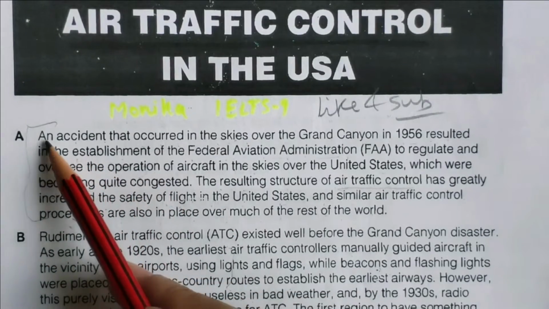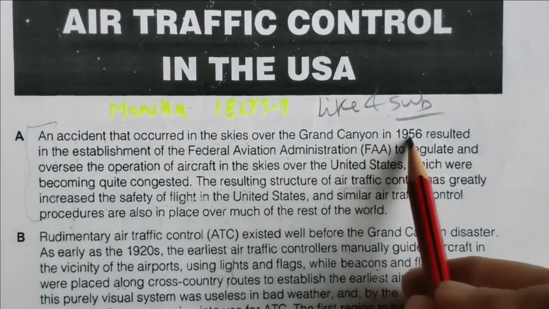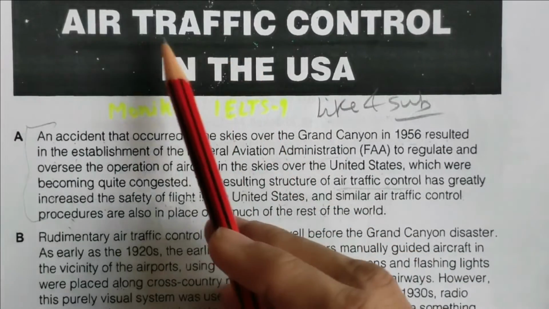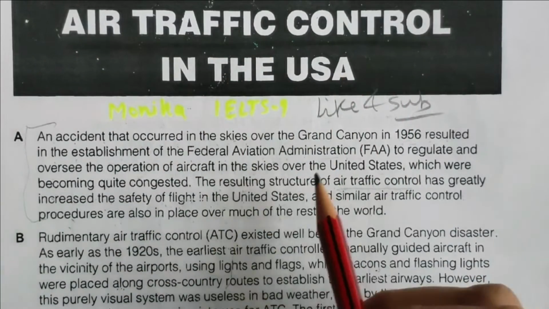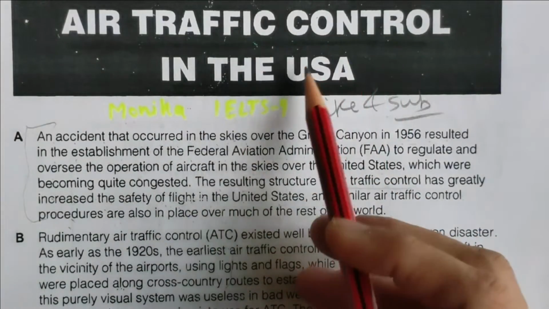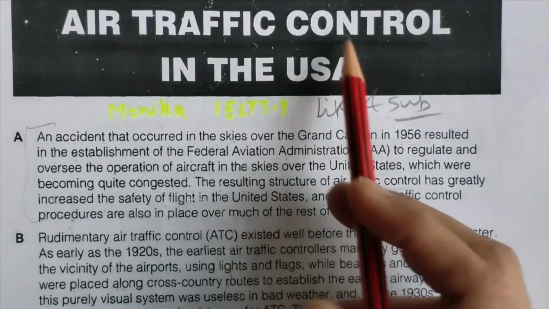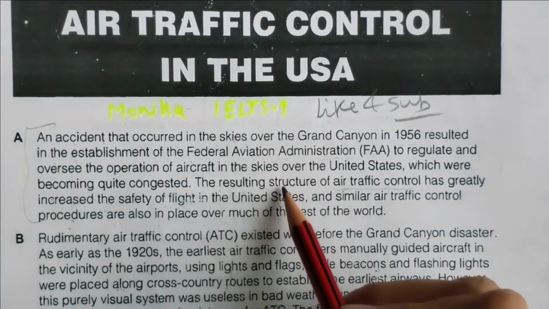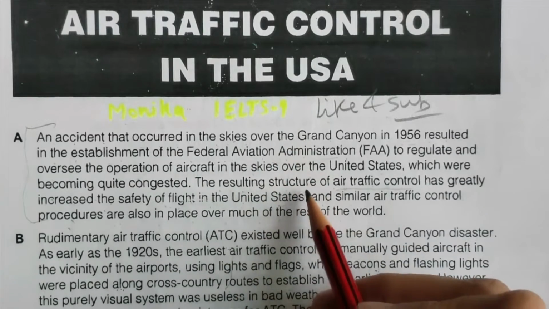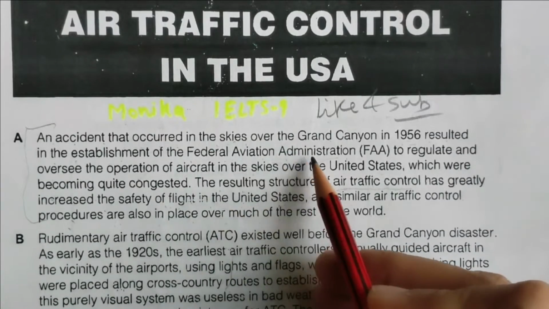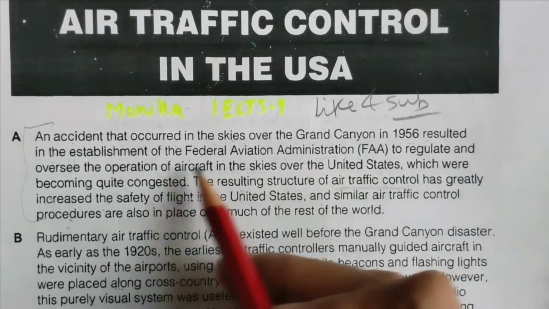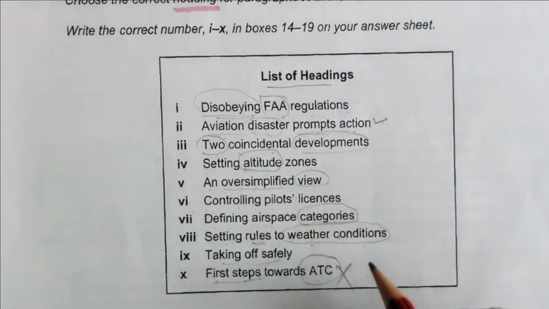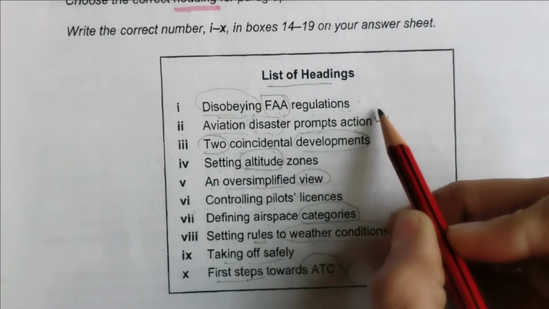So they are focusing on everything, describing how it was established, because of course air traffic control in the USA is the main topic. And this agency, this ATC, how it was established. So in the first paragraph they may be talking about this, and of course they are talking about how it happened. Okay, so our answer will be this. So our answer will be the second one, this one.